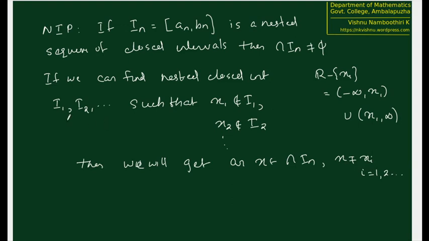If we can construct a sequence of nested intervals I1, I2, etc., x1 not in I1, x2 not in I2, etc. But another important thing is we cannot just arbitrarily take x1, x2. So definitely we can find a closed interval I1 not containing x1. What is that closed interval?